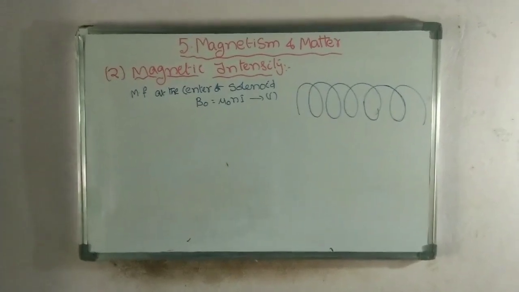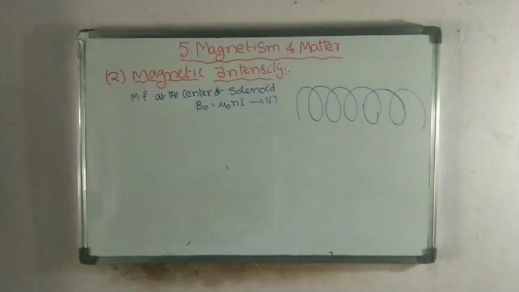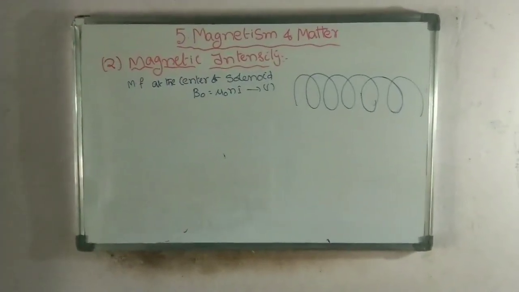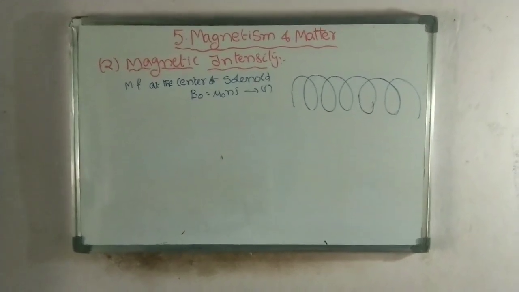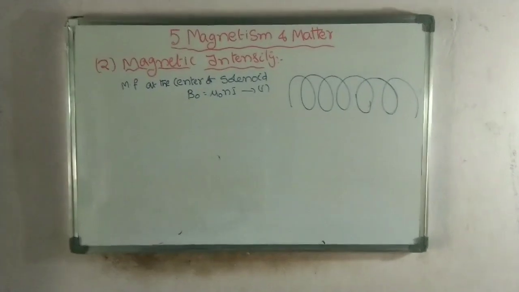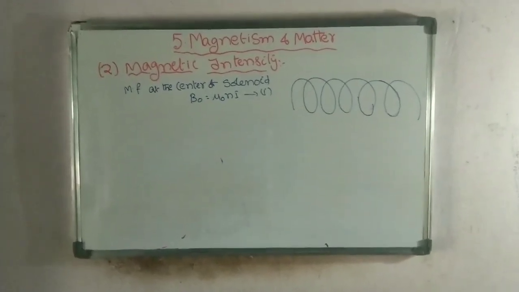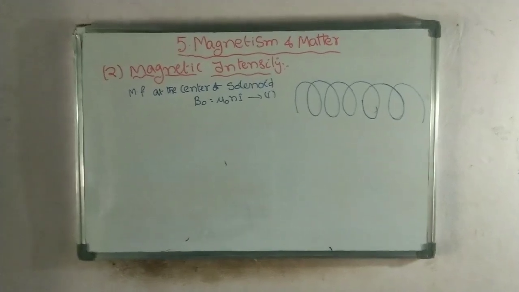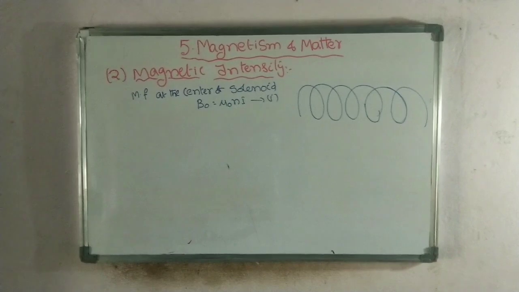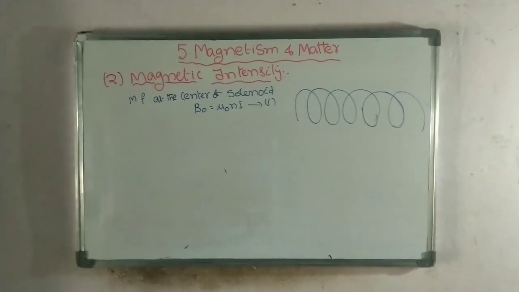See the second term, that is magnetic intensity. To understand magnetic intensity, first we have to know how to derive it. For that, I consider a solenoid. You know that in moving charges and magnetism we derived the magnetic field at the axis or center of the solenoid as B naught equals mu naught times N i.